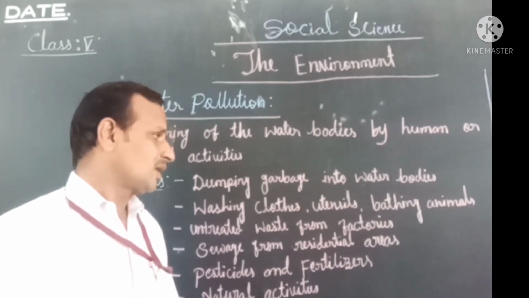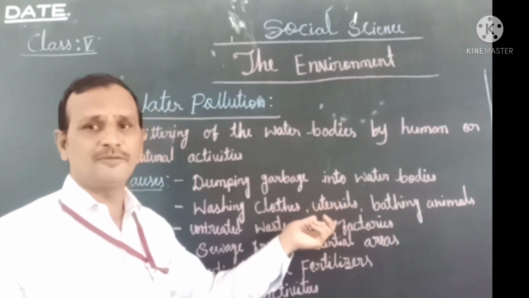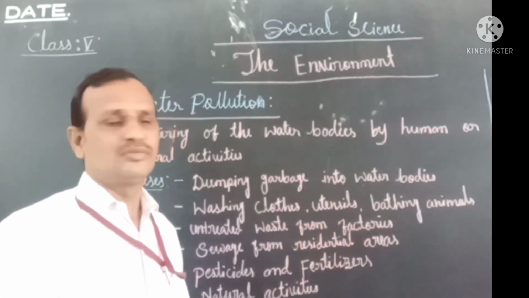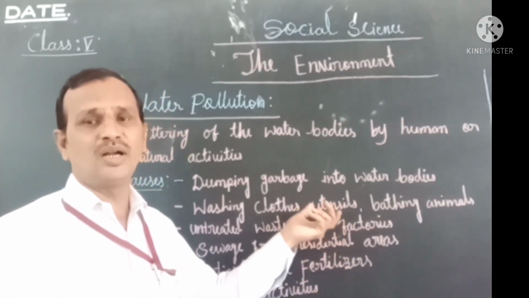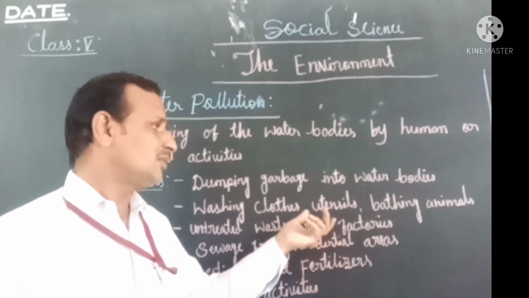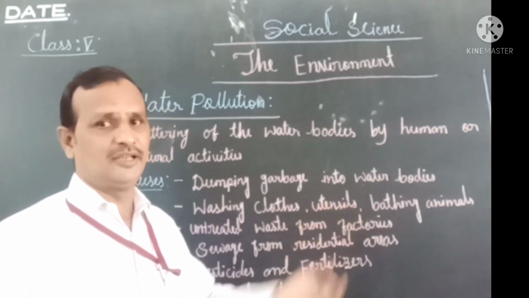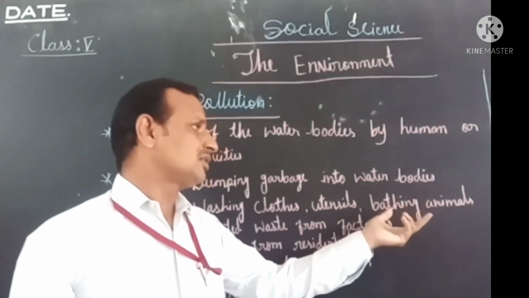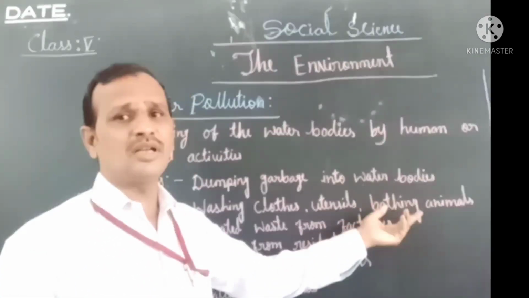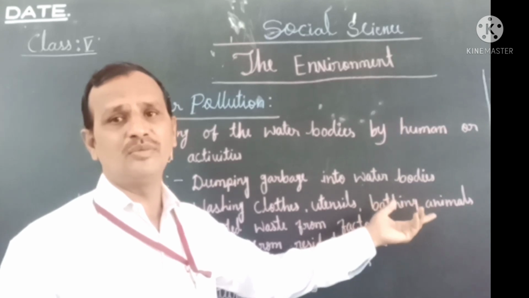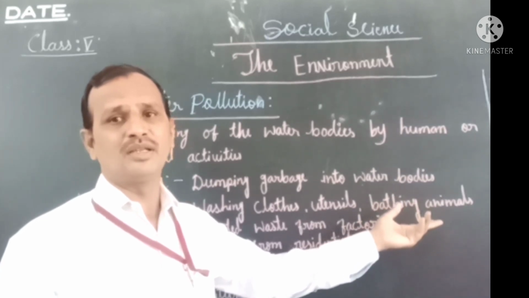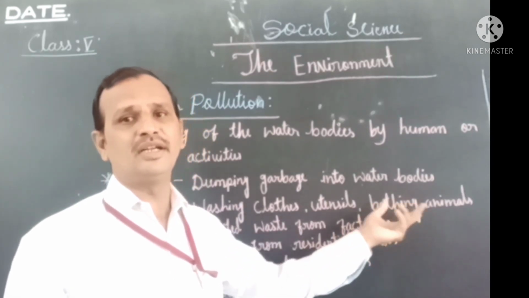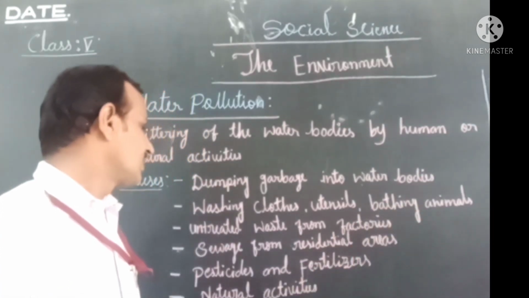And some people wash their utensils, like kitchen utensils such as plates and other things, in the water. This makes the water dirty. Some people also bathe their animals, like bulls, cows and goats, in water bodies such as a pond. This leads to dirty water. So these are all activities that pollute water.